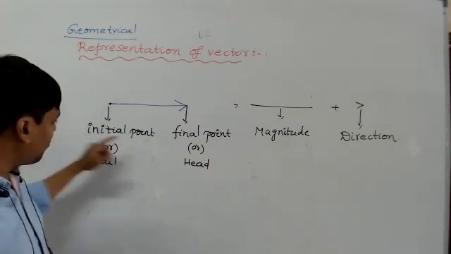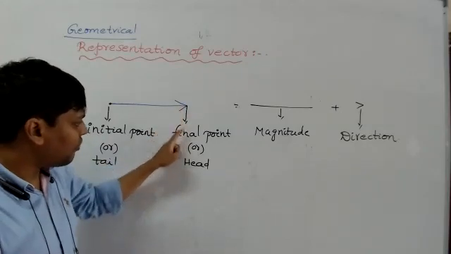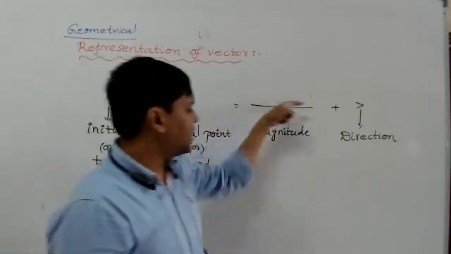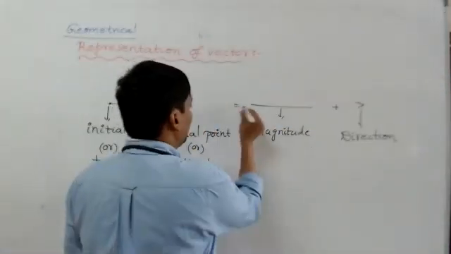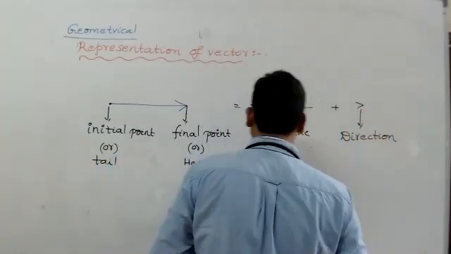So this point is called initial point or tail. This point is called final point or head. And this line indicates what? Magnitude. And the arrow indicates what? Direction here.